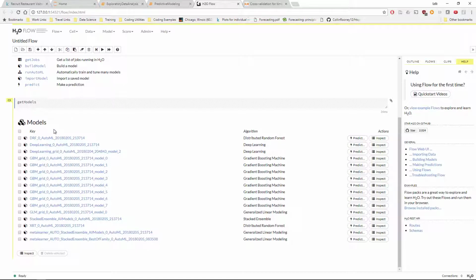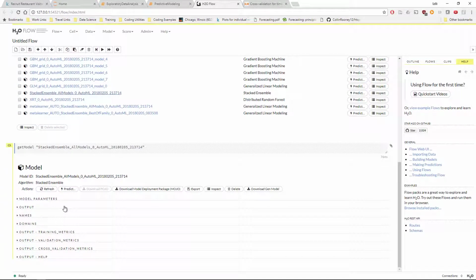So it'll run multiple models. Here's a list of all the models that it ran the last time I ran it. So we have some deep learning models, some gradient boosting machines, some generalized linear modeling, and then it stacks a lot of these in an ensemble to pick the best parts of these various techniques. Also, we can get some really great output.